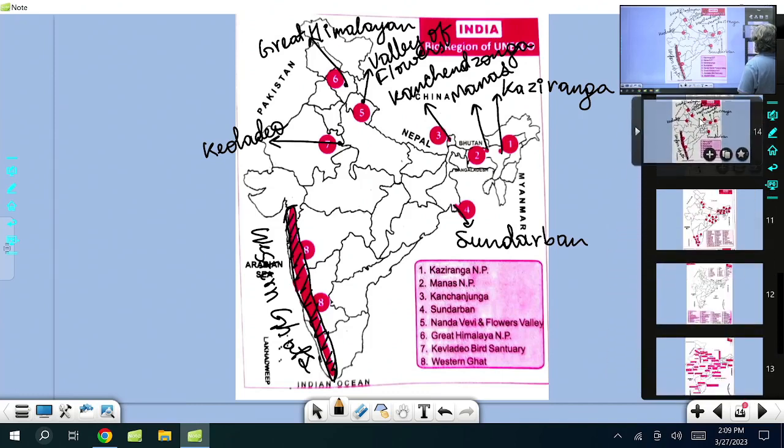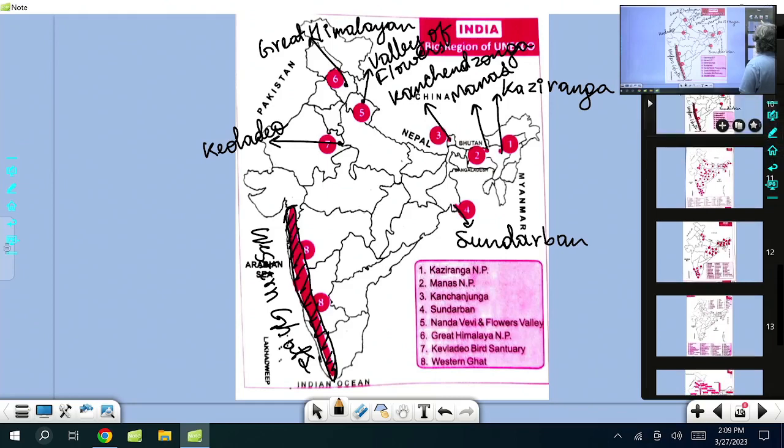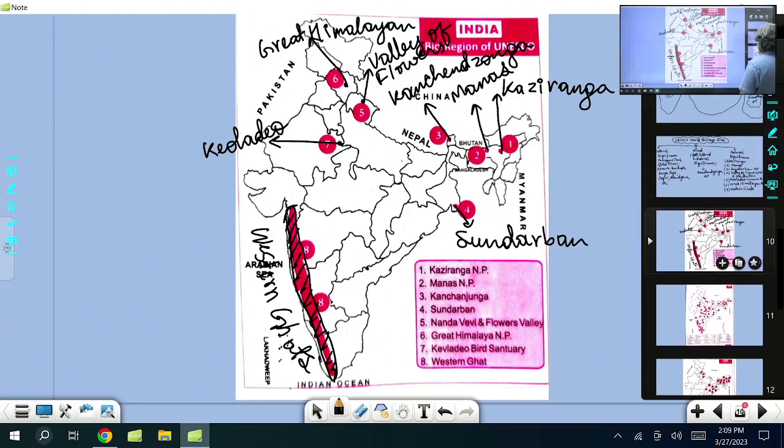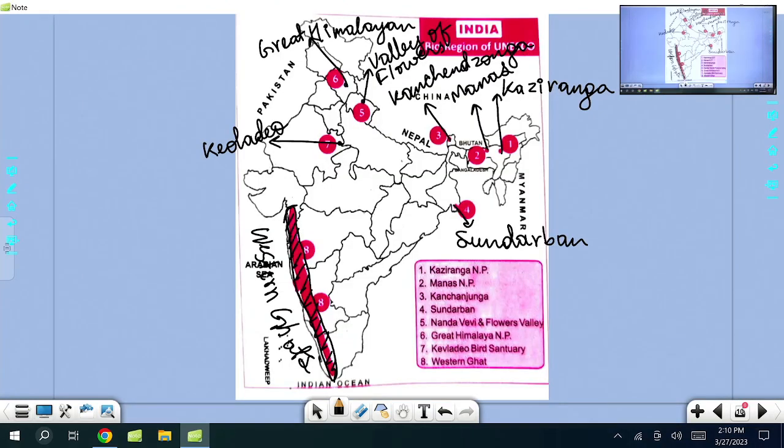This is cultural importance, and this is the map.